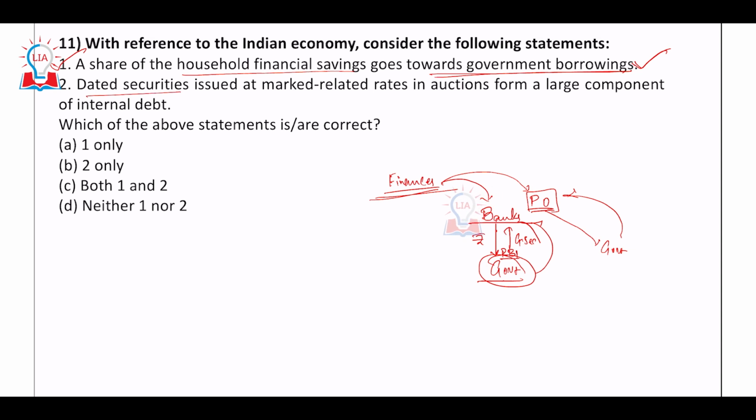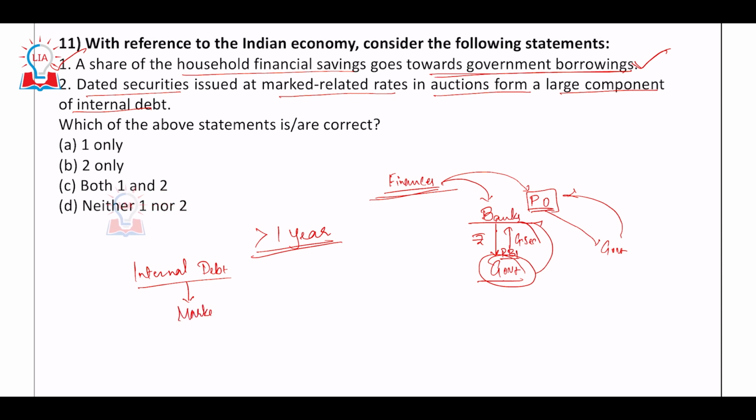Dated securities. What are dated securities? Those which have a tenure of more than 1 year. Government securities with tenure of more than 1 year, issued at market related rates in auctions, form a large component of internal debt. So internal debt comes in two forms. One is related to your market borrowings, and the other one is related to other borrowings.